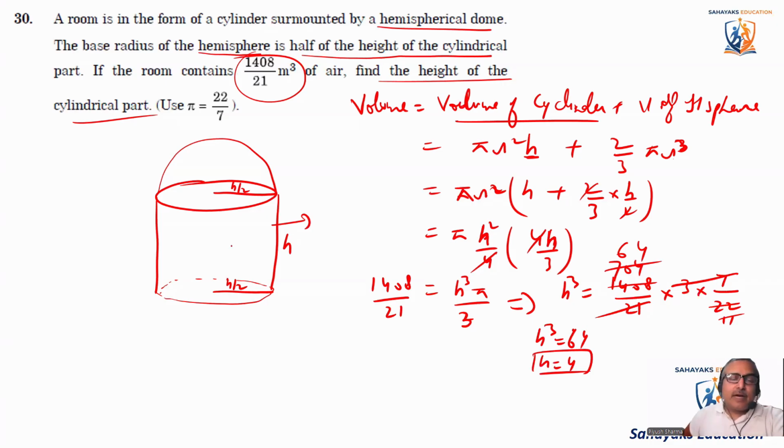They could have asked the height of the complete thing also. So that would have been h plus this height also, h by 2. So that becomes h plus h by 2. But they directly asked the height of the cylindrical part only. So the answer is h directly. That comes out to be 4.